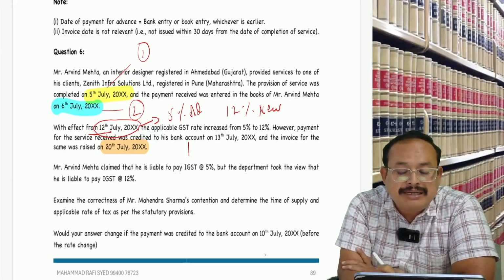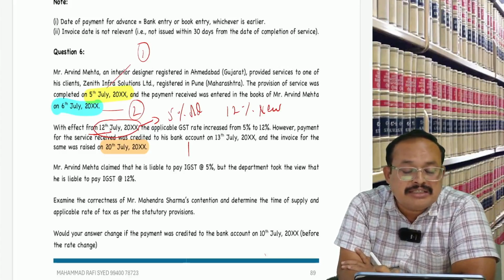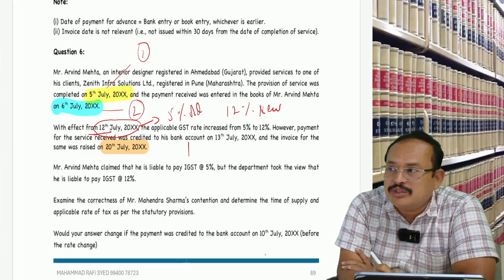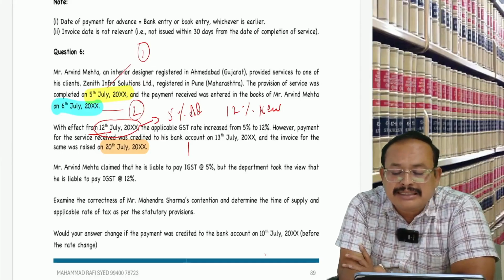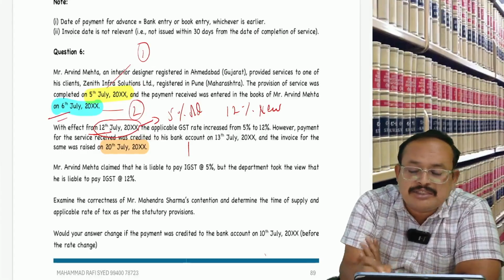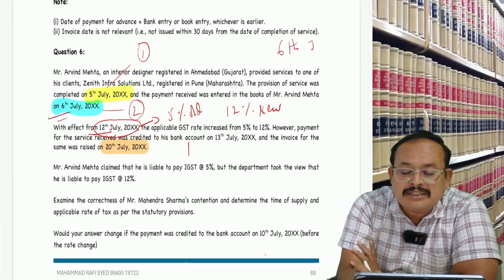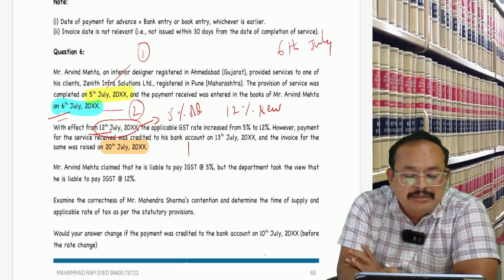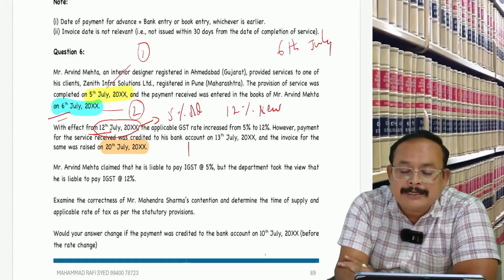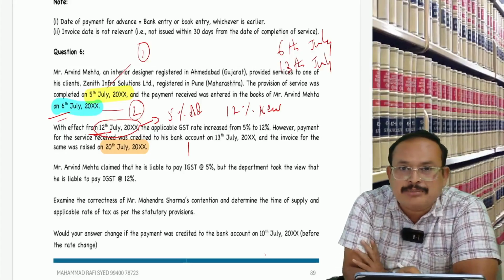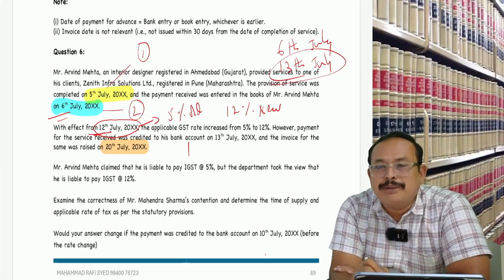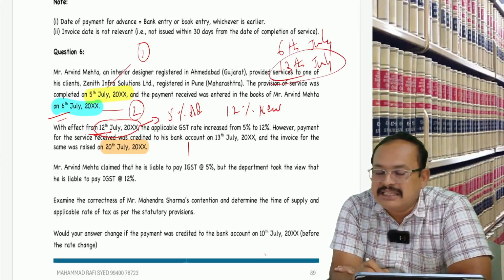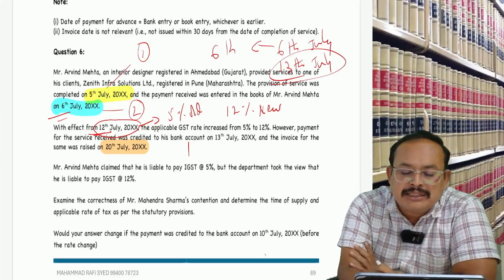Thereafter payment received 6th July, means before 12th July. Payment received was entered in the books of accounts on 6th July. So 6th July is one date, then bank account credited on 13th July. That means 12th July change has taken place, within 1 day it got credited in the bank account. Upon date of bank entry or date of book entry, whichever is earlier. Which is earlier? 6th July. Therefore old rate.